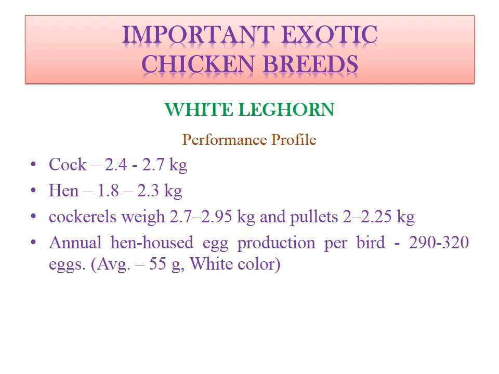So this particular breed will have higher egg production, while our indigenous breeds produce only 90 to 100 eggs in 1 year, whereas this breed will produce 290 to 320 eggs in 1 year, with also higher egg size, such as an average egg weight of 55 grams. We have already talked about all other classes such as Asiatic, English and American, where the eggshell color is brown, while only in this Mediterranean class there is a white eggshell.